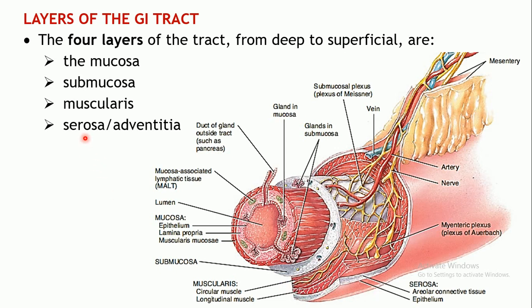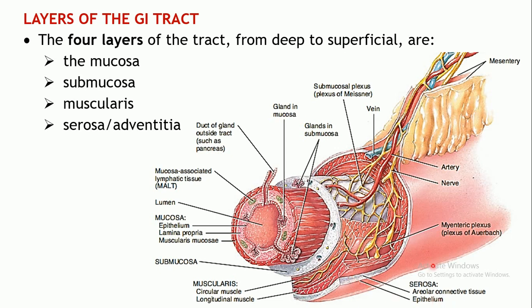So this is to do with the muscularis, and the outermost layer, the fourth layer, is known as the serosa, or it is also known as adventitia. The serosa, which is the outermost layer, mainly comprises two parts: the inner layer of areolar connective tissue, and the outermost layer which comprises the epithelium. Here simple squamous epithelium is present, which is also known as mesothelium.